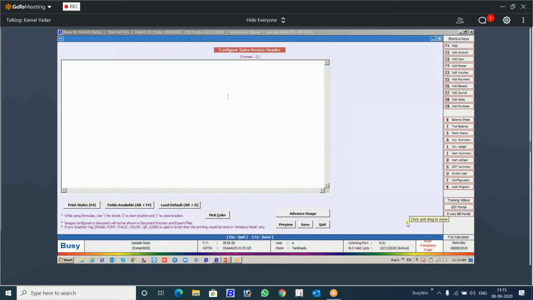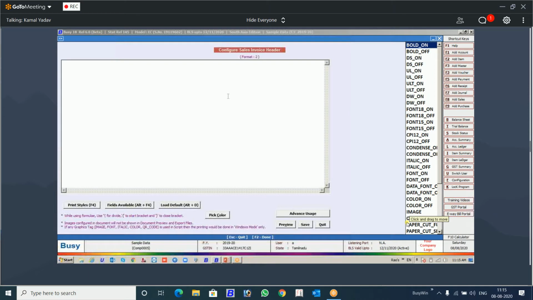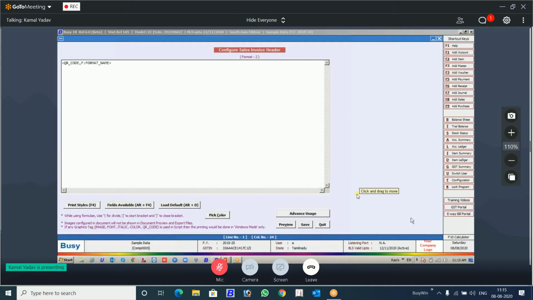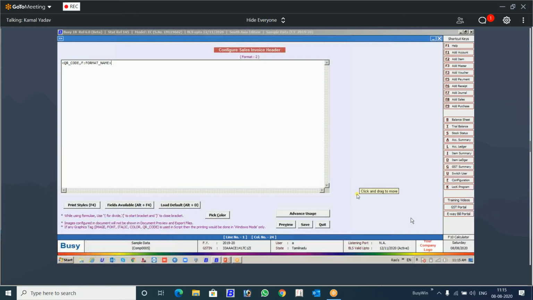So we will do it in a simpler form. We'll come to our header part. Here you will use this QR code field, not in the QR code format. This is the print format. You will select the QR code. Now it is asking you the format name. See, there is an F here. F represents the format, and here is a caption, format name. So you will change it.